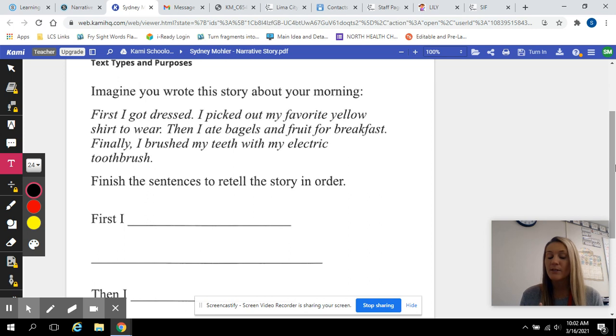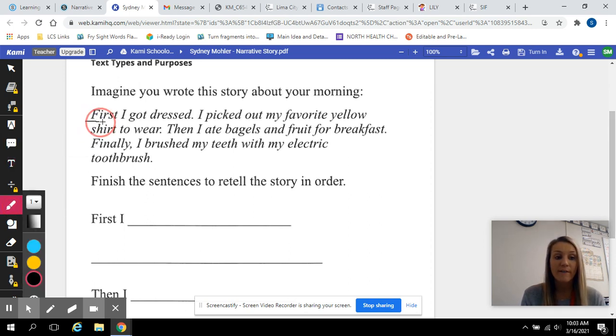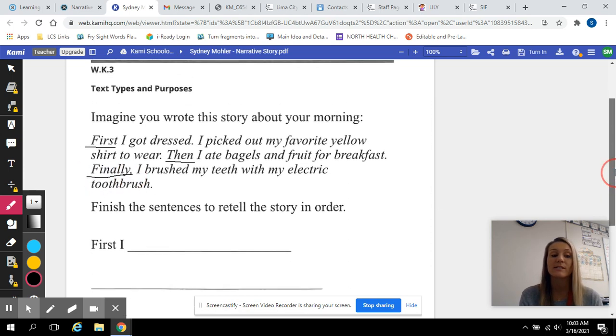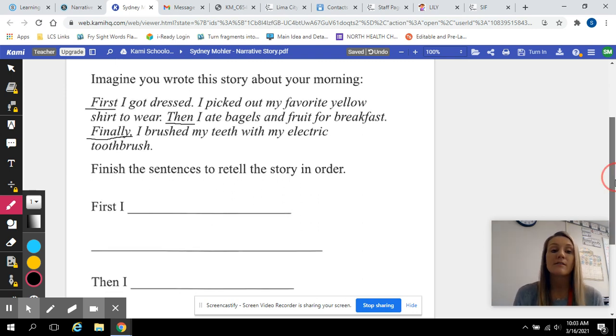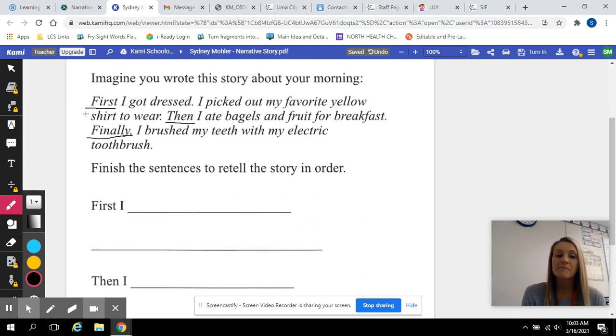So I know this is in sequence order because I see these key words. I see the word first, I see the word then, and I also see the word finally. So that tells me that it is in sequence order. So it's telling me this came first, then this, and lastly this. So this is a good narrative. He's just describing what his morning was like. Or in our case, we were describing what our morning was like. So we're going to put this in sequence order.